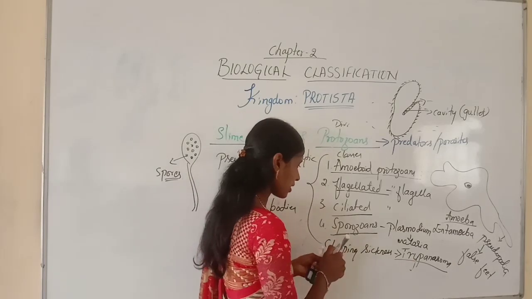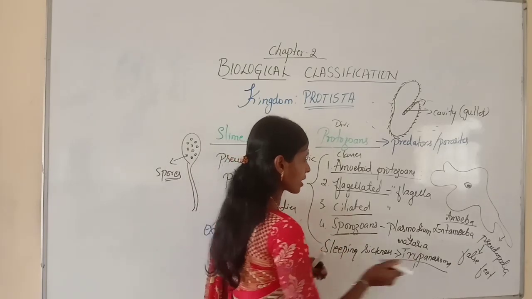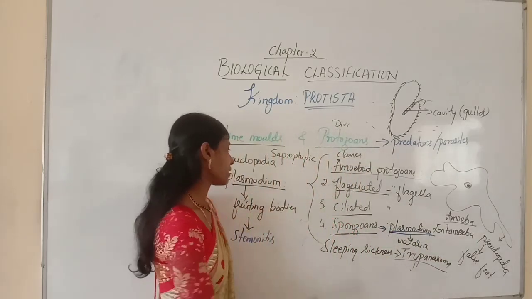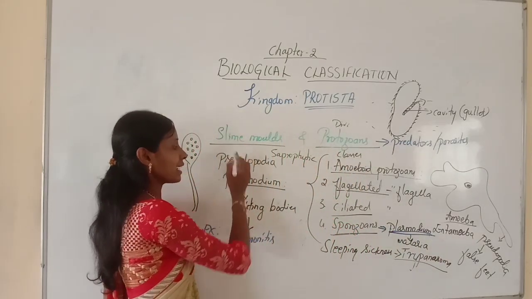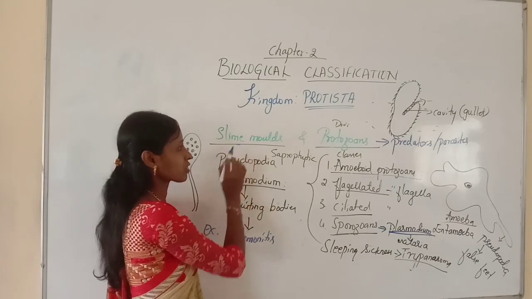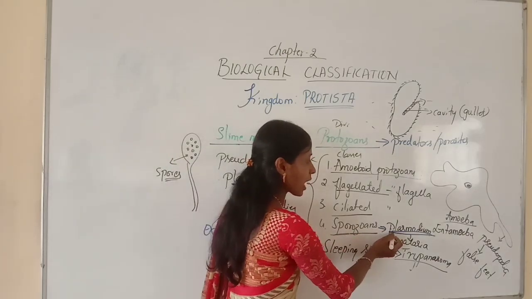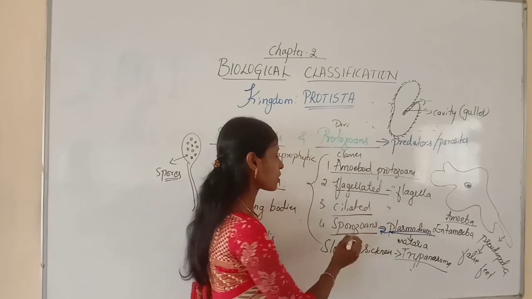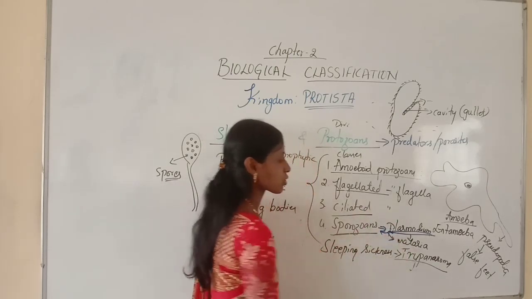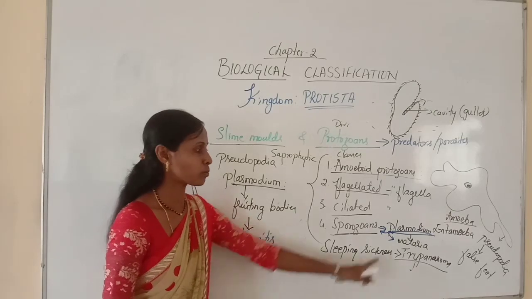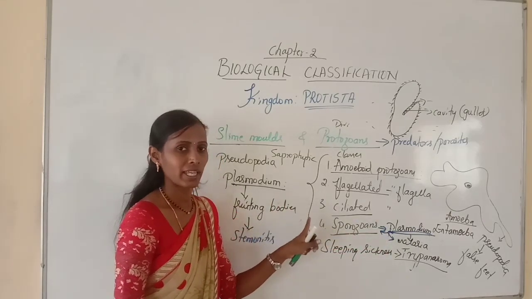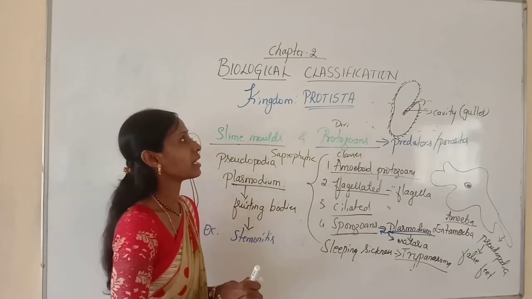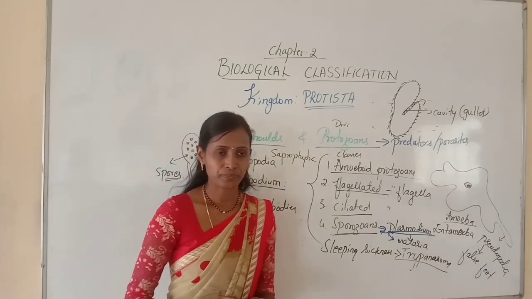So the example for sporozoans is Plasmodium. Here try to understand. Earlier I told you Plasmodium is an aggregation of organisms in slime molds, but here Plasmodium is the infectious organism, or infectious sporozoan, which causes a disease called malaria. So both names are the same, but they are entirely different. You should remember that. So that completes kingdom Protista.